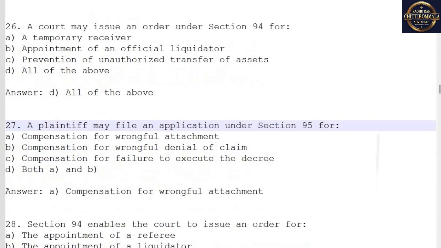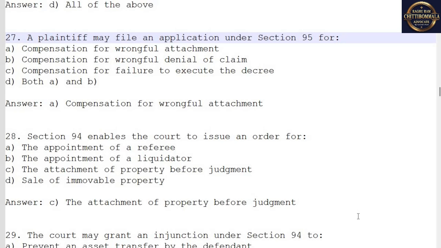27. A plaintiff may file an application under Section 95 for A. Compensation for wrongful attachment. B. Compensation for wrongful denial of claim. C. Compensation for failure to execute the decree. D. Both A and B. Answer: A. Compensation for wrongful attachment.